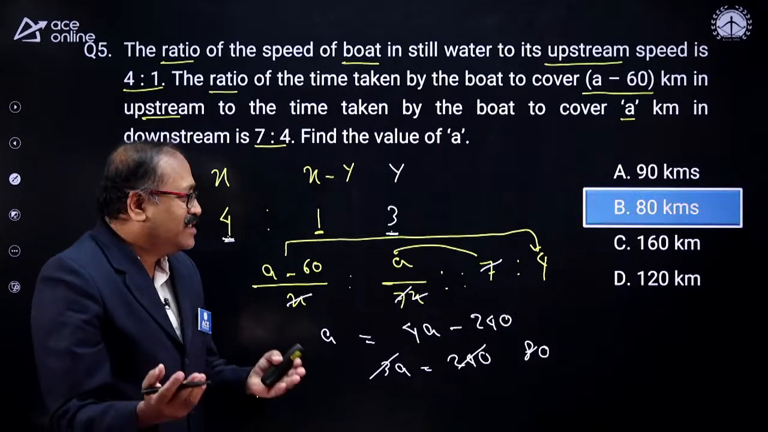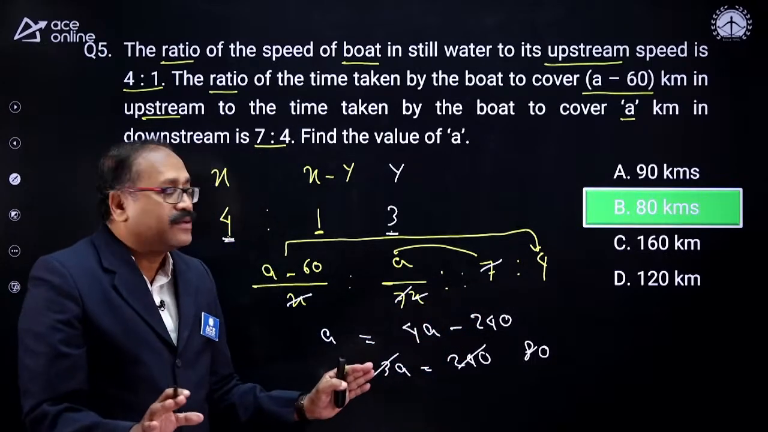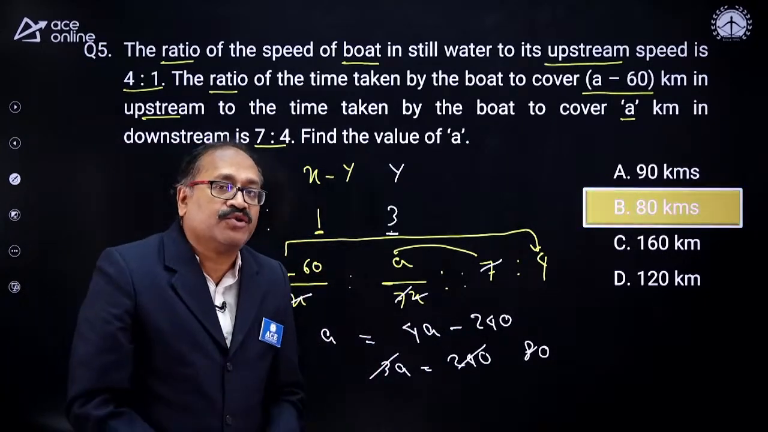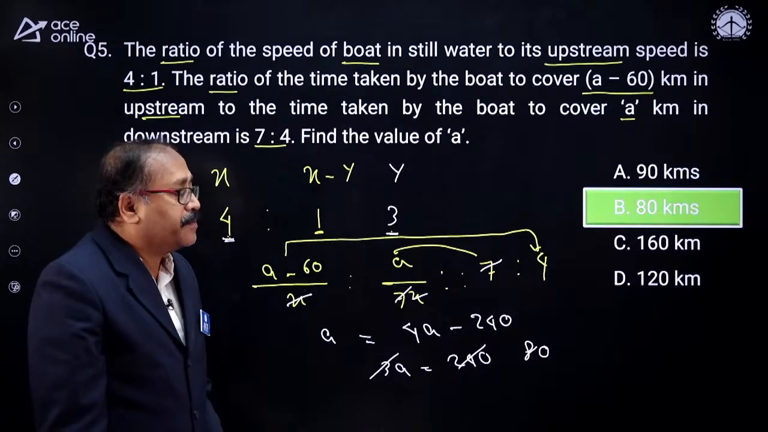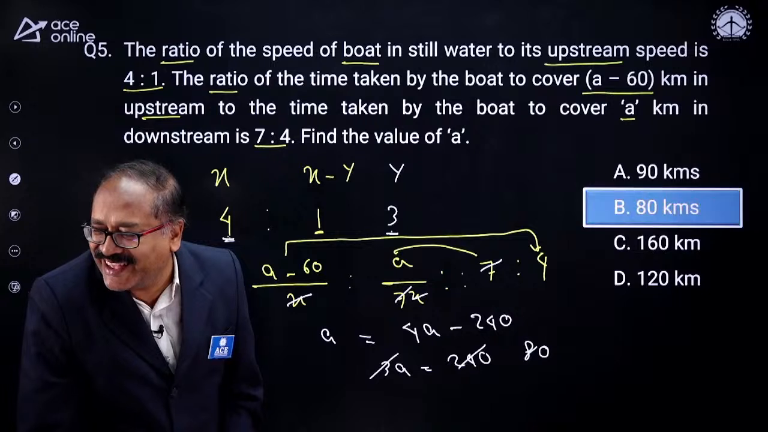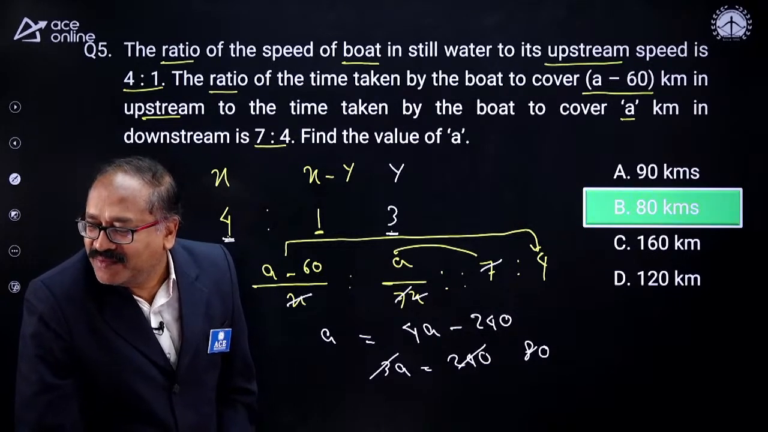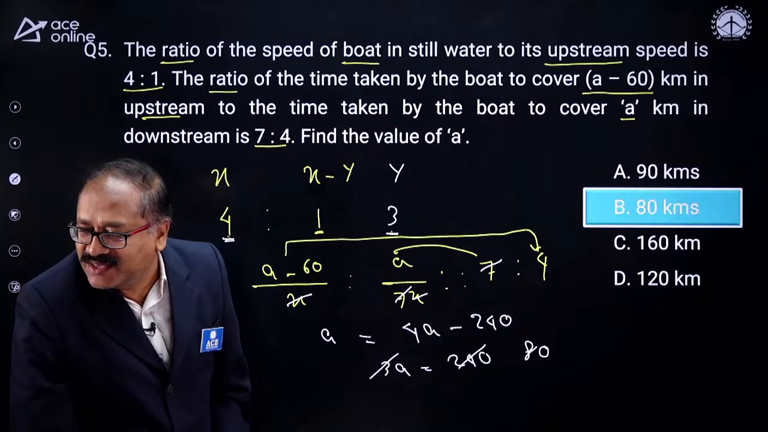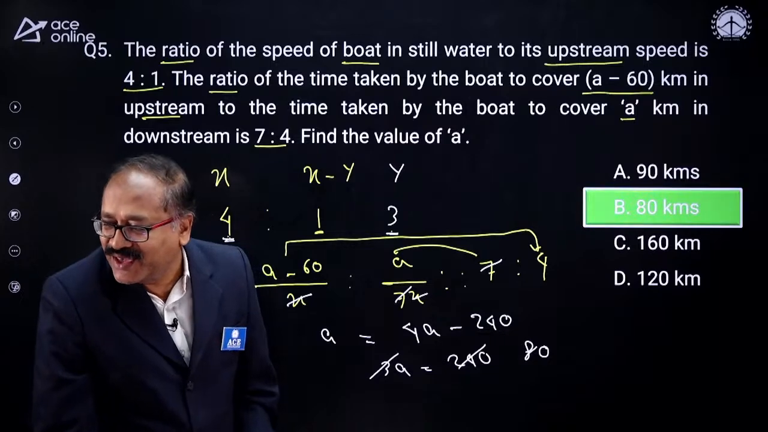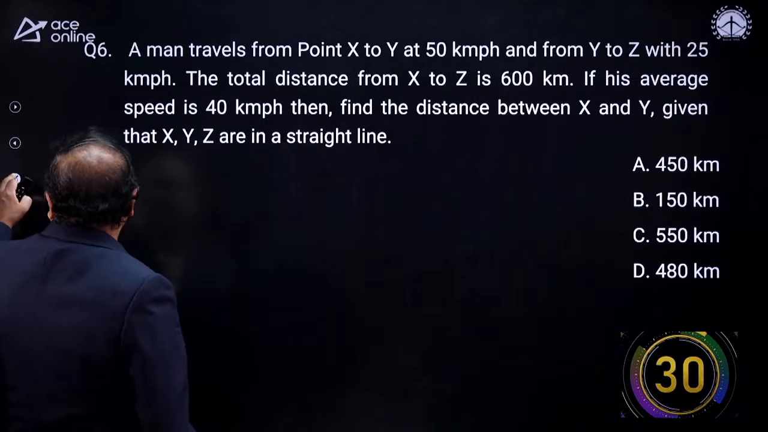That's great, my young friends. We need to learn how to write the equation, that's all. It should strike in the mind. So as we keep practicing, it will automatically strike in our mind. Next question here. Anyone else answer the question? Yeah, Ram Kumar says A by A minus 60 is 7 by 4. Okay, fine.